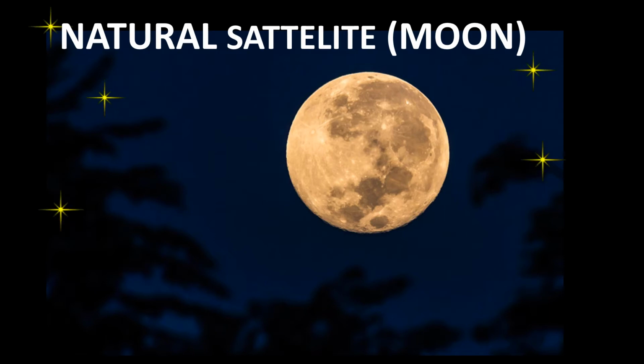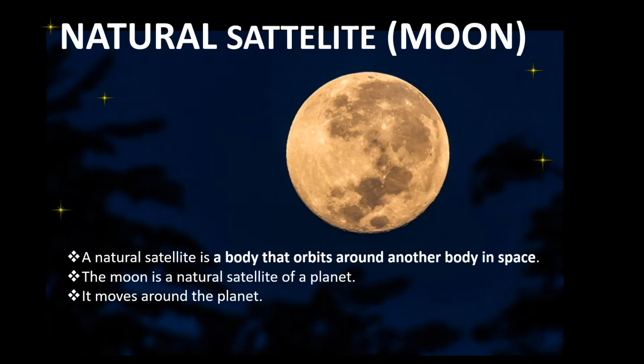Natural satellites or moons are the third member of the solar system. A natural satellite is a body that orbits around another body in space. The moon is a natural satellite of a planet. It moves around the planet.